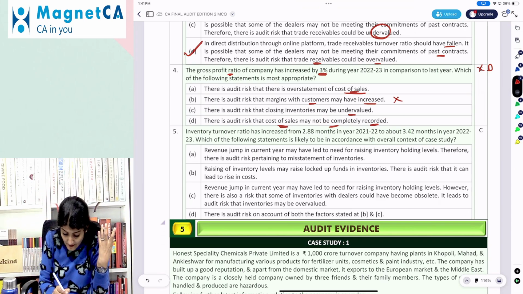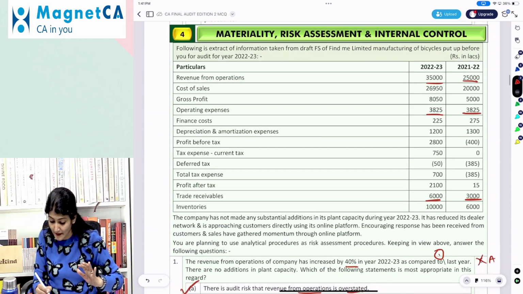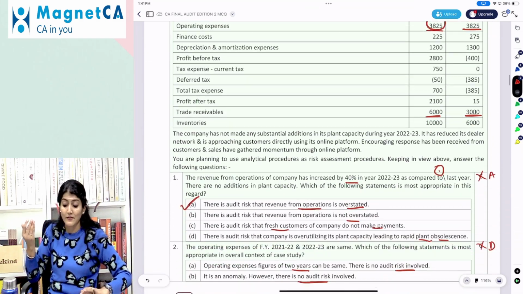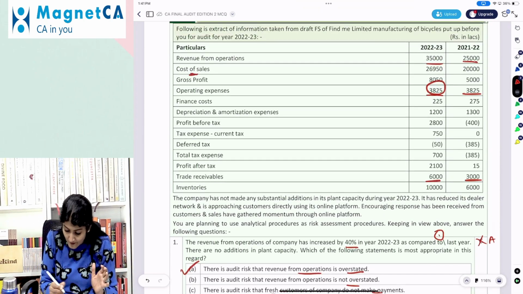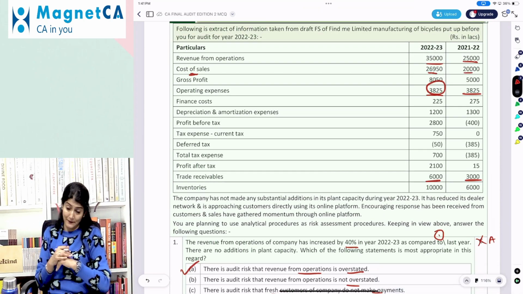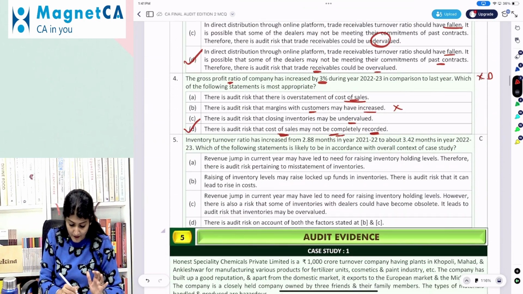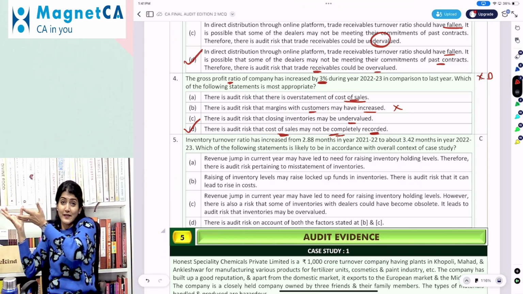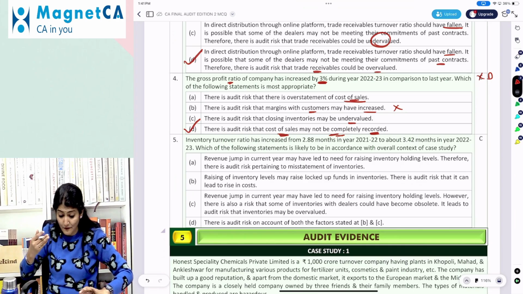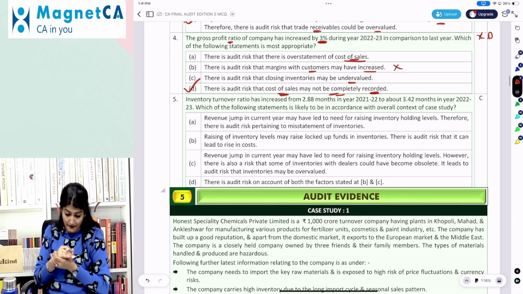So there is a risk that cost of sales may not be completely recorded, because anyway you look at operating expenses, they copy pasted the previous year figures. So also there could be an error that the cost of sales may not be completely recorded, and that is why it is showing an increase in the gross profit ratio. The sales of the company have increased, so correspondingly the cost of sales should also increase.